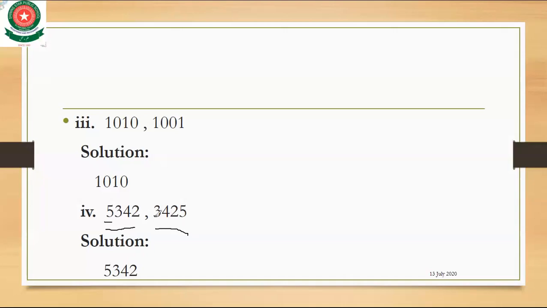In this number, the first digit is 3. Compare: 5 is greater than 3. So the greater number is 5432.